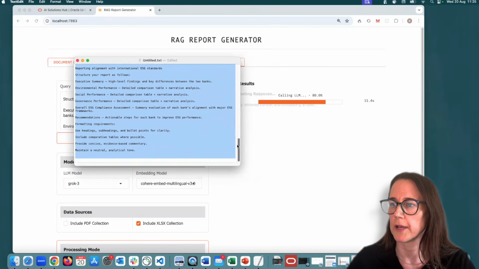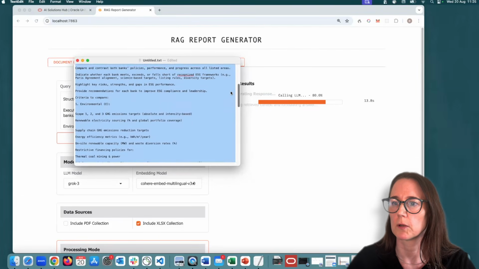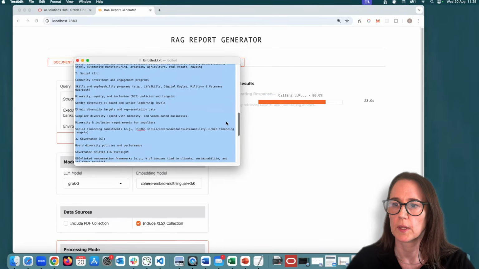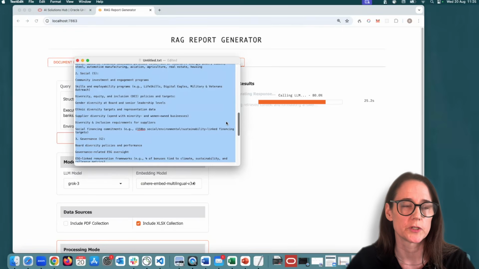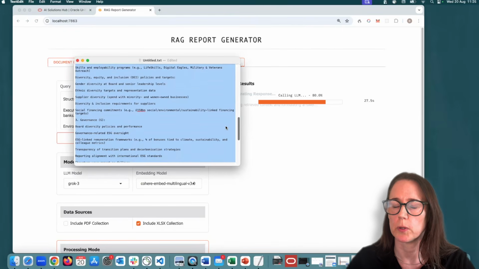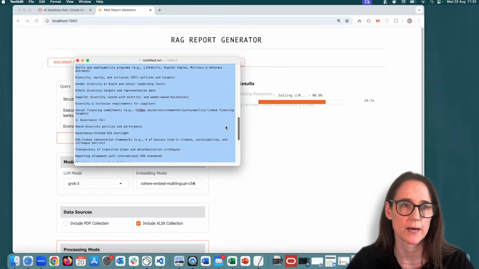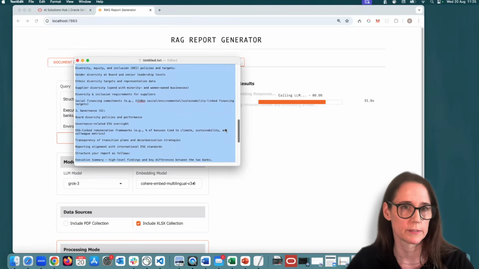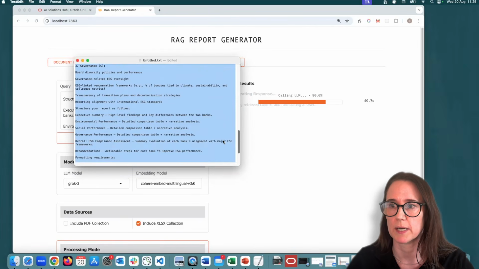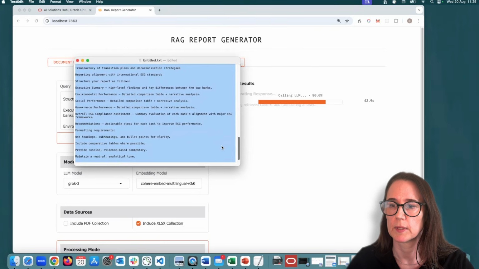Just to remind you of what that query is, very typical of ESG style reports, where you have to give exact comparisons across two banks. So you're breaking down the E, the S, and the G part into 10 to 20 different subtasks. And then you can say things like use headings and make it clear, make it report-like.